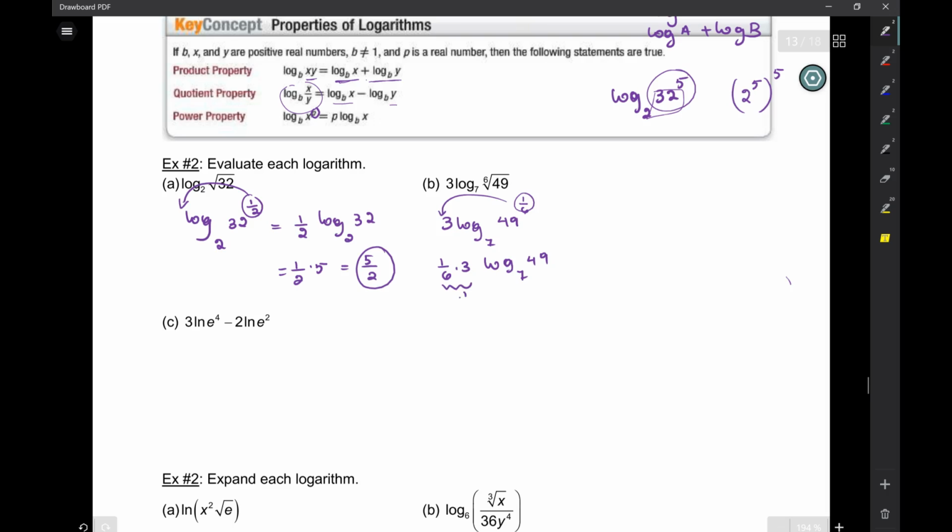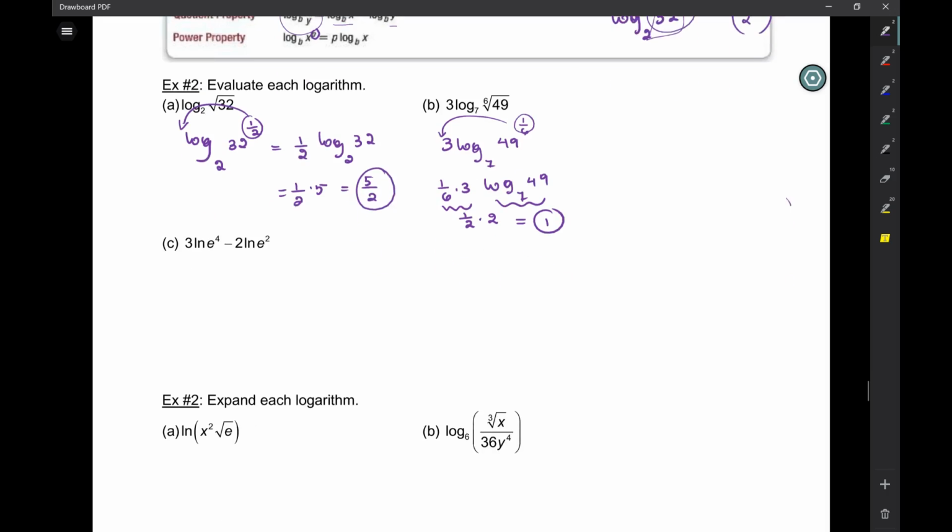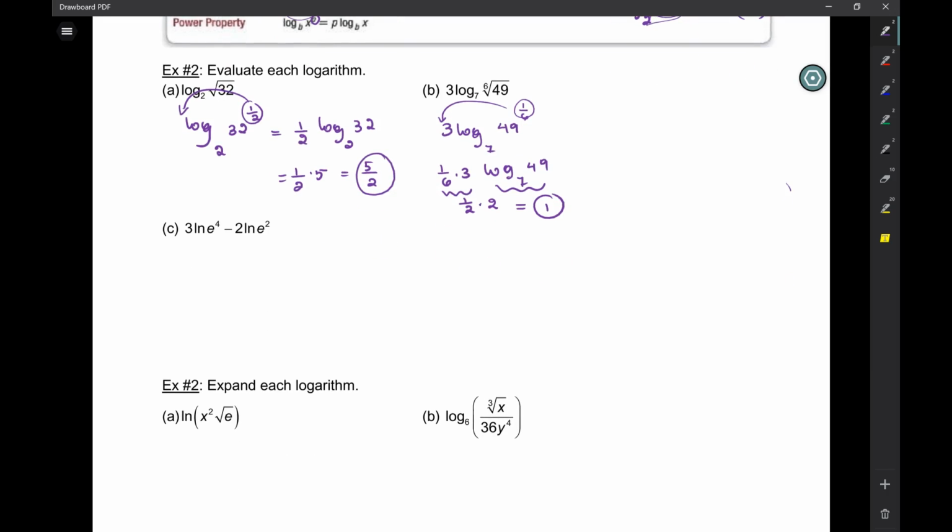So here, the coefficients are a half. The exponent here is a 2. So this is just a 1. Who would have thought that mess is 1? Could you make it like 7 squared and then log 7 of 7? You can. I like this because, to me, it's simpler and it really states the exponent rule.